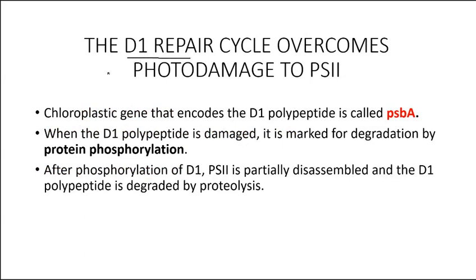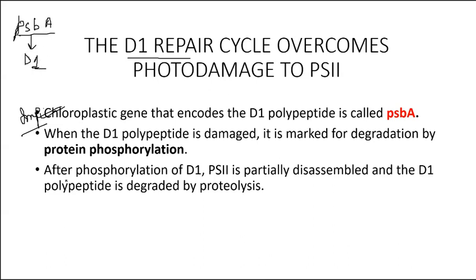So once D1 is damaged, what will happen? A gene named PSBA will be activated. Please remember this gene. The PSBA gene is responsible for the synthesis of the D1 polypeptide. So chloroplasts already have this gene, PSBA, which synthesizes the D1 polypeptide again when it is damaged.